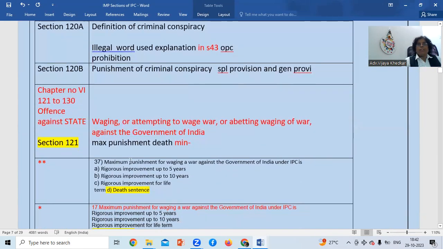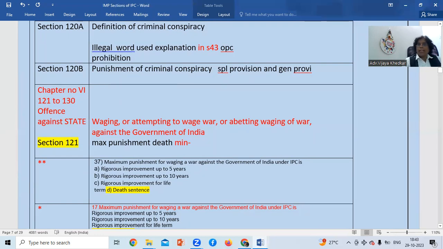Chapter 6, sections 121 to 130, offenses against the state. This is also a favorite section, where waging or attempting to wage a war or abetting the waging of war against the government of India is mentioned in chapter number 6. And section 121 gives the maximum punishment of death. It was asked in one question, and the question is: maximum punishment for waging war against the government of India under IPC is death sentence. So this is the maximum punishment.